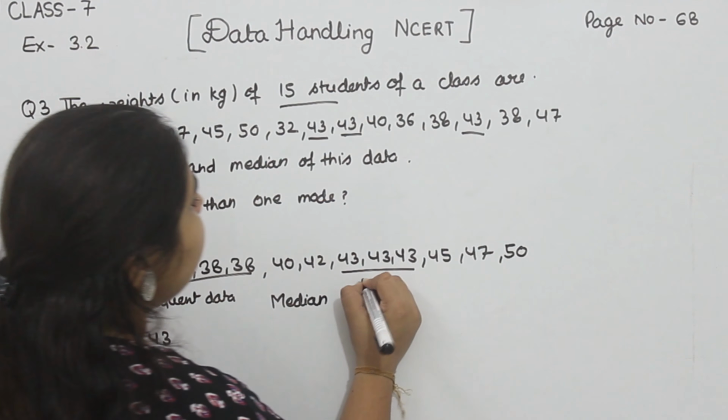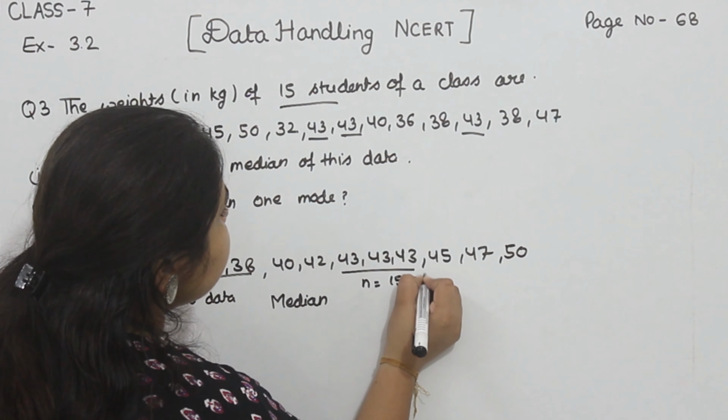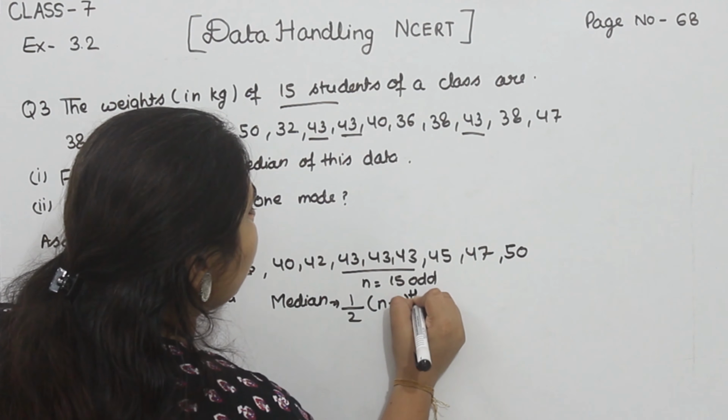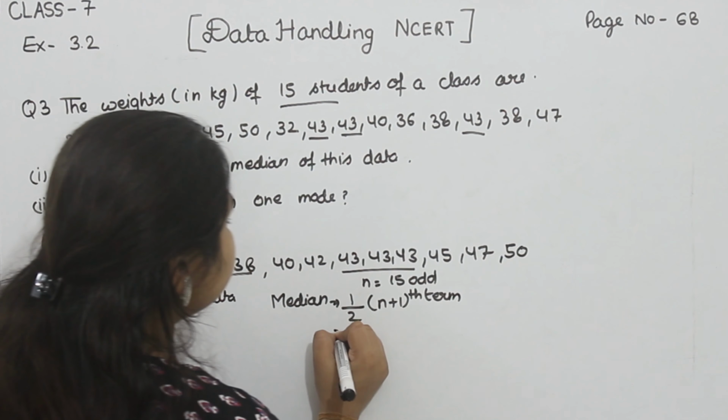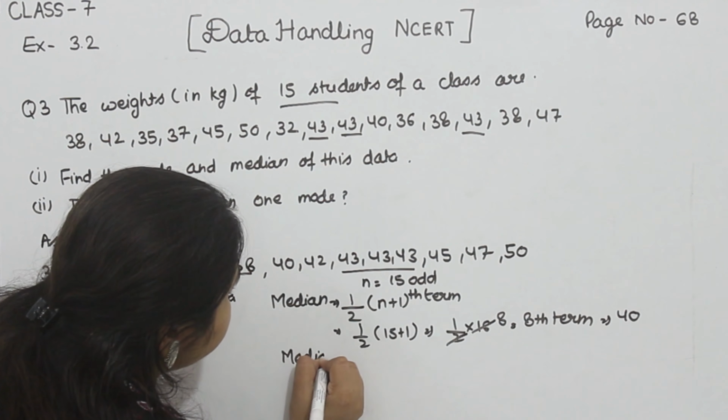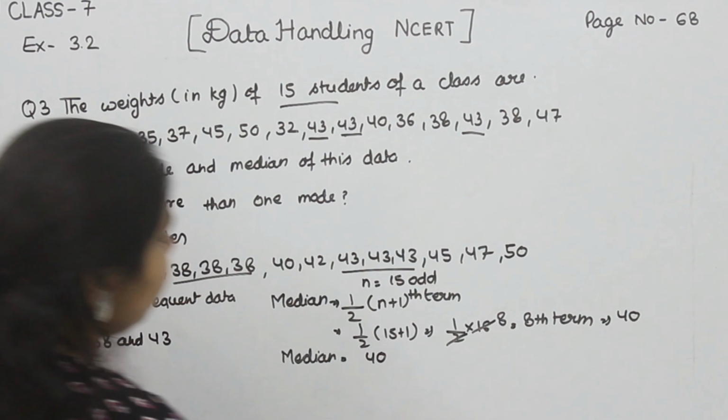Now for the median, n is equal to 15, that is an odd number. So the formula is 1 by 2 (n plus 1)th term. So 1 by 2, 15 plus 1, which is 16, 2 8s are 16, that is the 8th term. So we'll find the 8th term, 1, 2, 3, 4, 5, 6, 7, 8. So the 8th term is 40. So median is equal to 40.